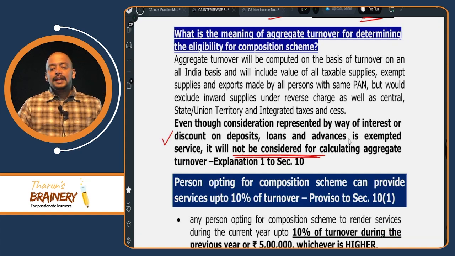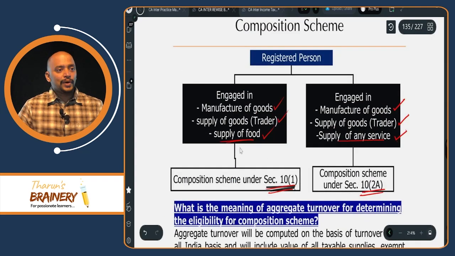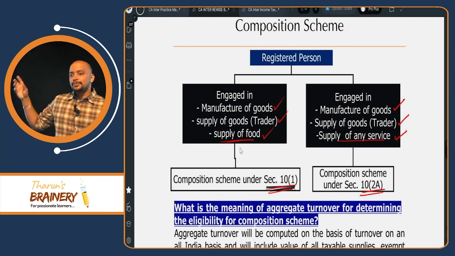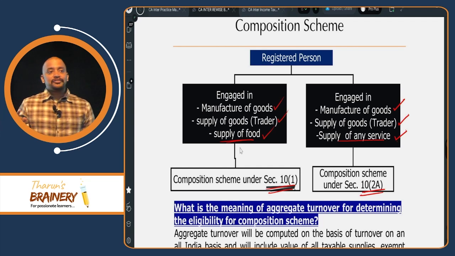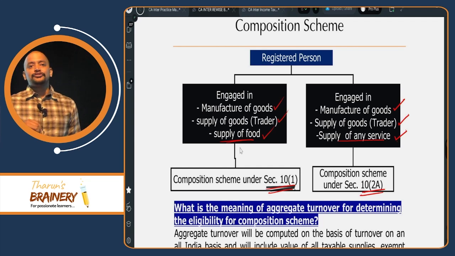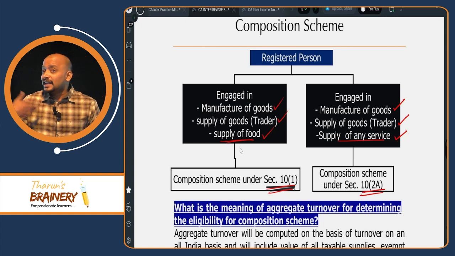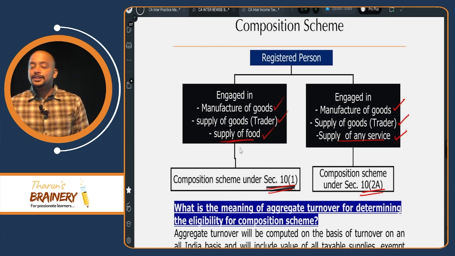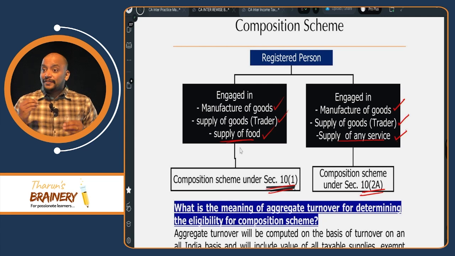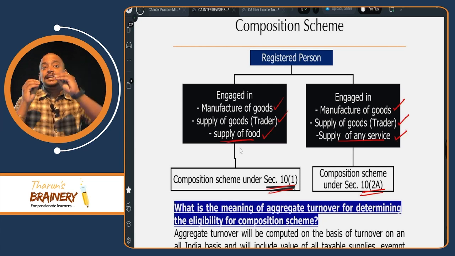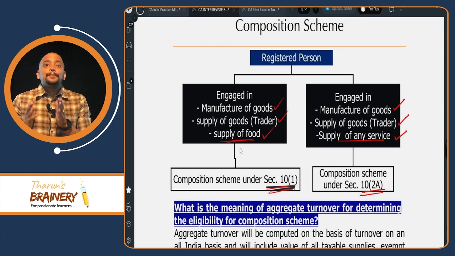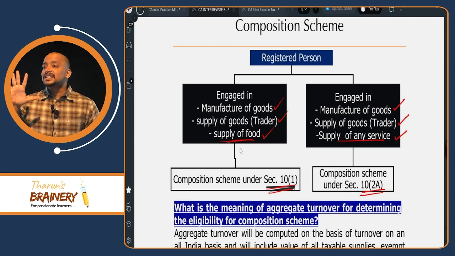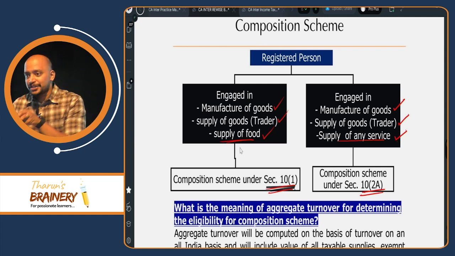Then next, a person who is under composition scheme 10.1 cannot render any services other than supply of food. Am I right? Because who can opt for composition scheme? Manufacturer, trader, and supply of food service provider. But if they are rendering any other services, can they be into composition scheme 10.1? Not possible. So they can provide some other services, but with a limit. What is that limit? Up to 10% of the turnover during previous year or 5 lakhs, whichever is higher, so they can provide services during the current year.